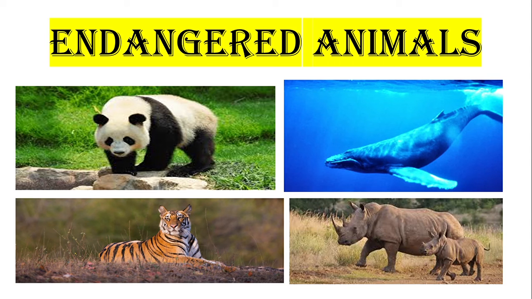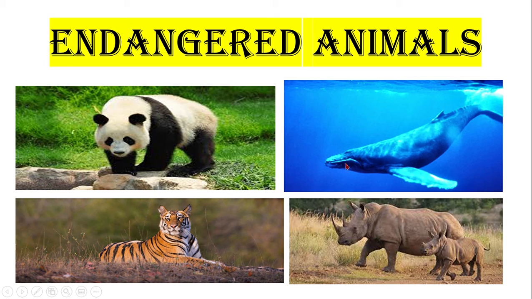The giant panda is also known as panda bear. They eat both plants and animals. The tigers are the largest wild cats in the world. The tigers are being killed because of their teeth and skin.